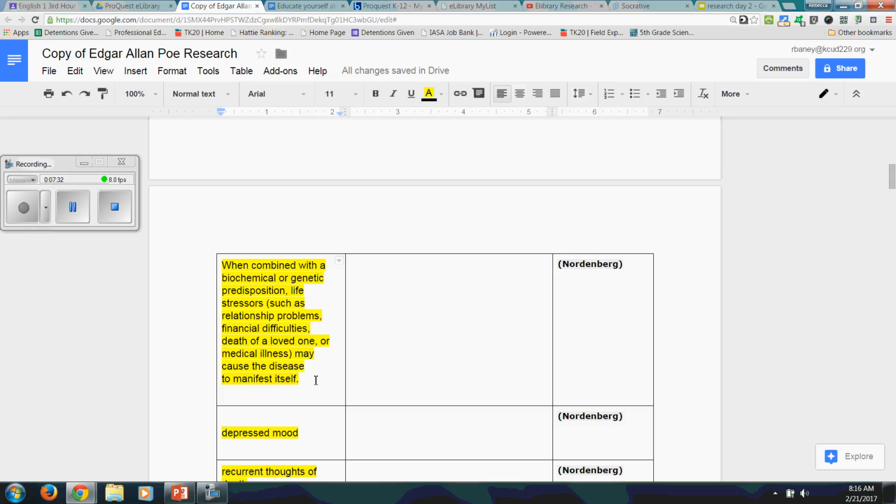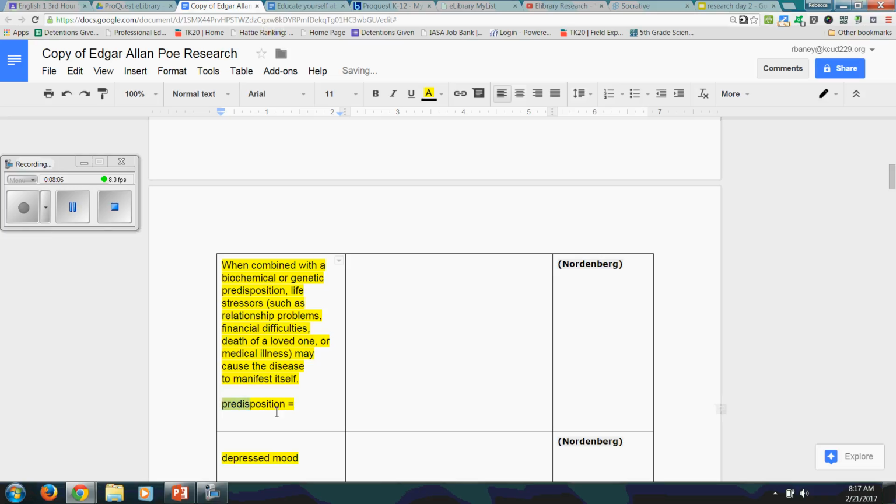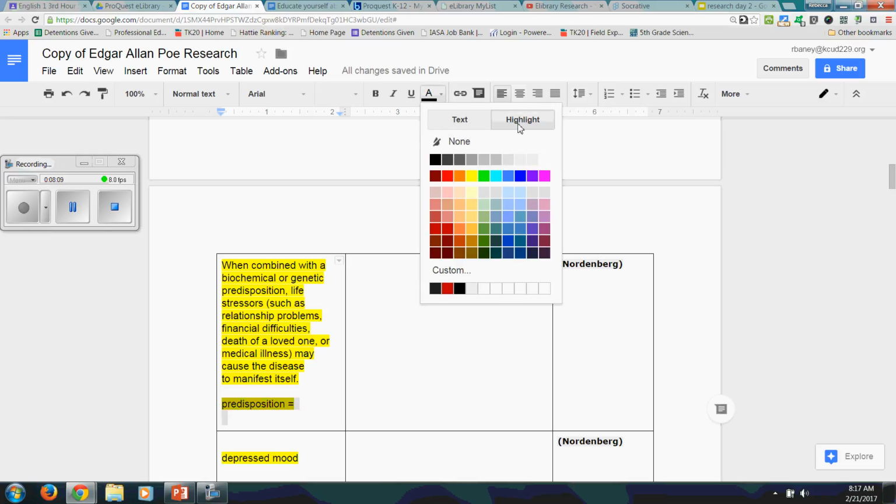Now, a couple of things you want to remember is putting information in your own words in your own word order. So, when I read a quote, to paraphrase it, I look and see, first of all, are there any words in there that I would not use myself, that I don't typically say? Or maybe I don't know what they mean. So we'll go through the first one together. When combined with a biochemical or genetic predisposition, okay, predisposition is a word that I probably wouldn't use in my everyday life. Or maybe we don't know what it means.